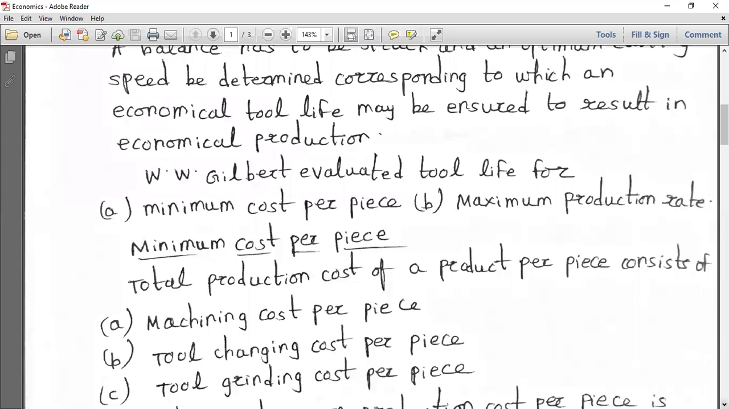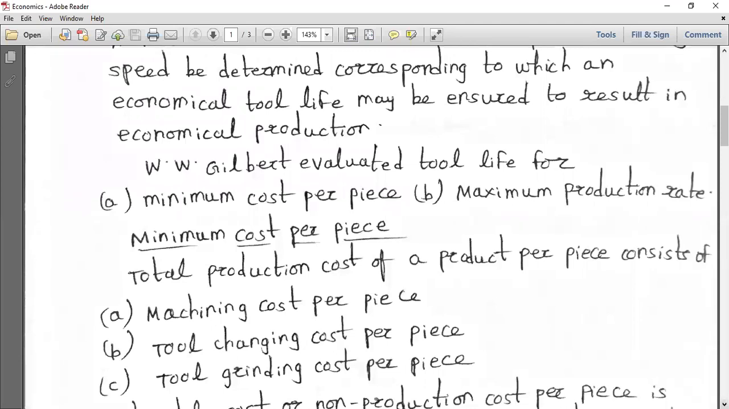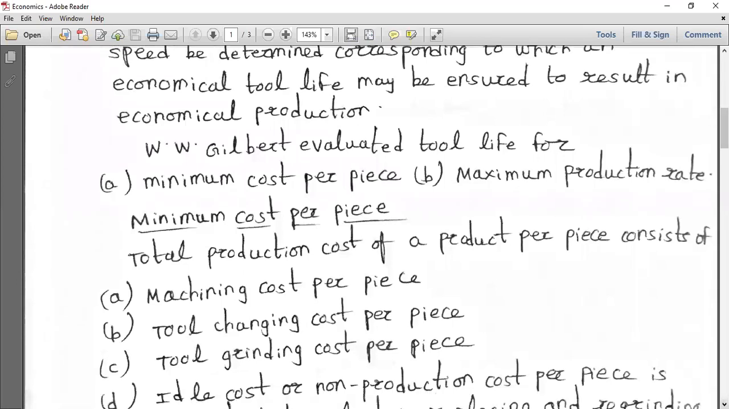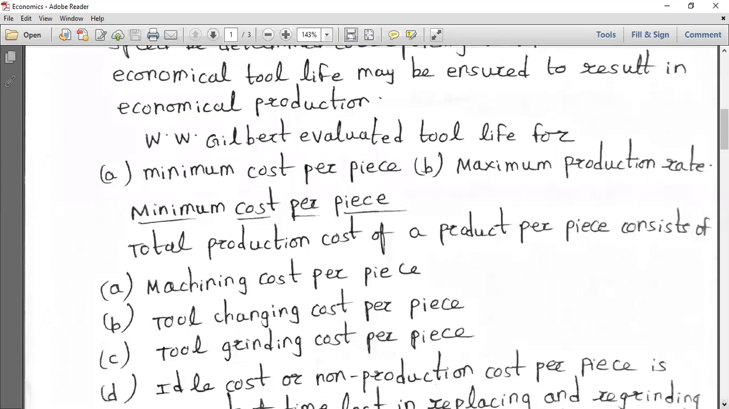The external thread and internal thread also, boring, reaming, all those things, drilling tools. So the tool changing cost per piece is the second one. The third one is the tool grinding cost per piece. What is the fourth one? The idle cost or non-production cost.